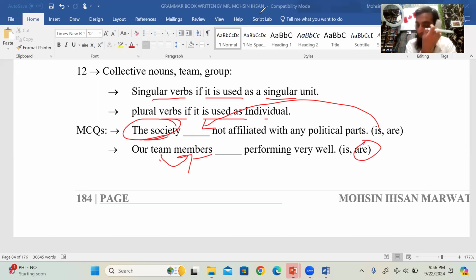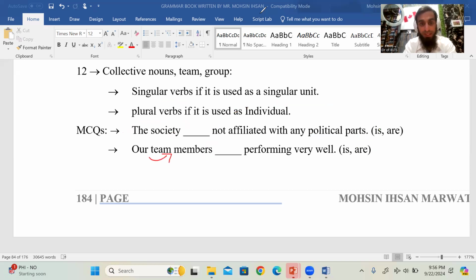तो फिर यहाँ पे "are" आ जाएगा। Team members are performing very well, right? तो team members are performing very well. लेकिन अगर आप only say "our team", then "members" नहीं लगाते, so that will be "our team is performing very well", right? So this is the next rule. Okay.